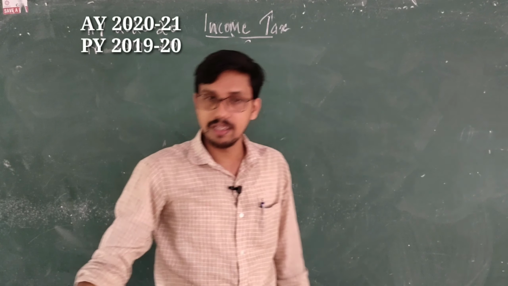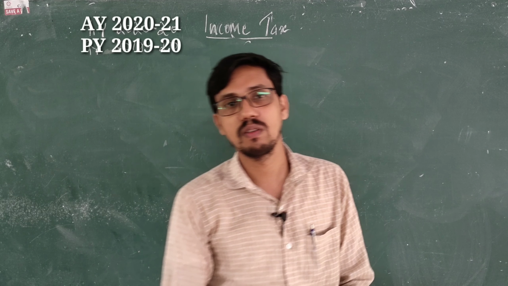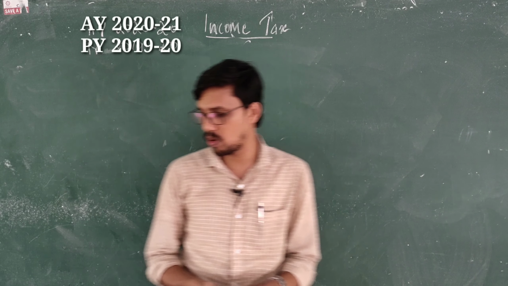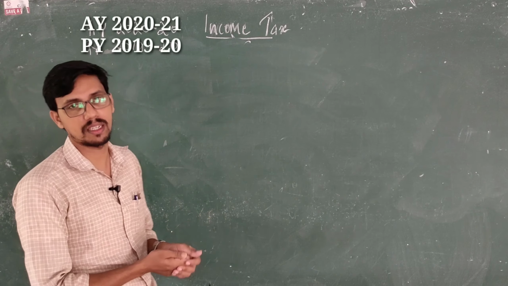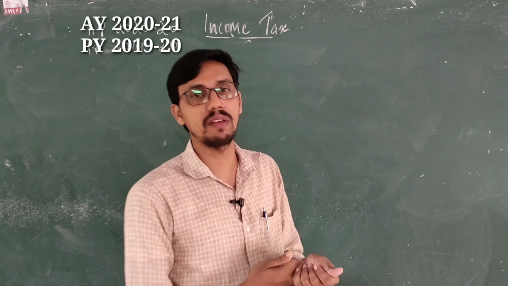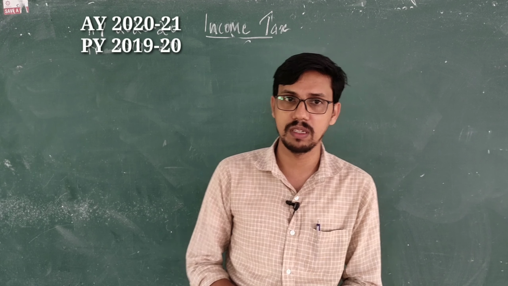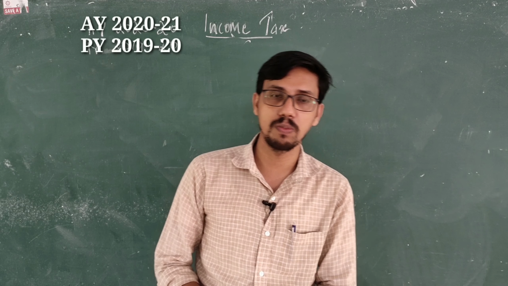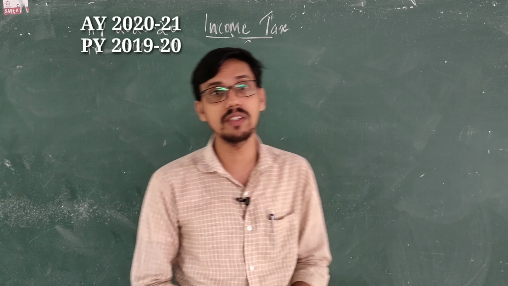Then what is an income tax? This is a direct tax which is charged on the income or profit of any person. The tax which is charged on income or profit is called an income tax. Now, who has to pay the tax? Any person whose income for the previous year exceeds the minimum taxable limit has to pay tax to the government. So I used two terms there. Every person whose income exceeds the minimum taxable limit for the previous year has to pay tax.